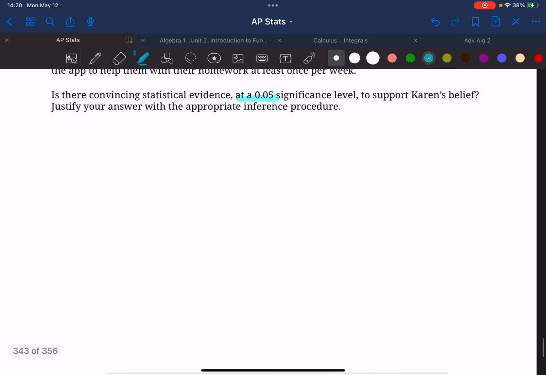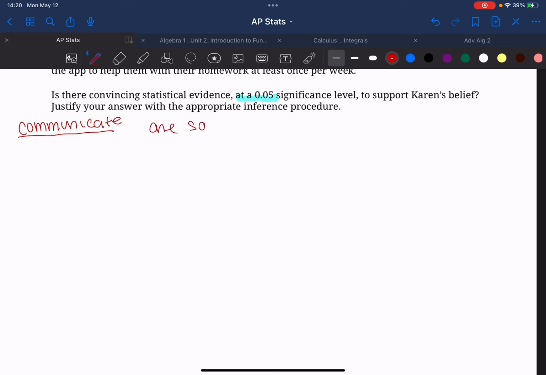So the first thing I would do here is follow my 4 C's: communicate, conditions, calculate, conclusion. And I would start with my communicate. The first thing I would mention is the type of procedure, and this is a one sample z-test for proportions, because she only took one sample of 130 students and found that 38 of them used the app. So it's a one sample for proportions.